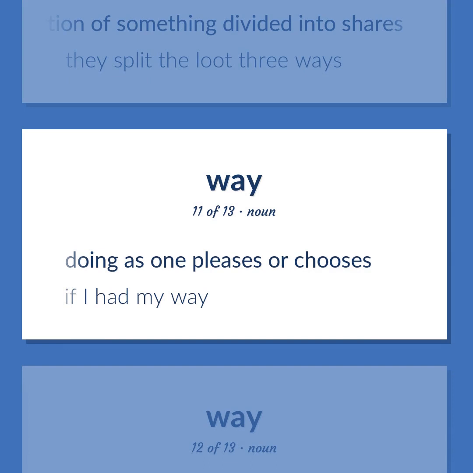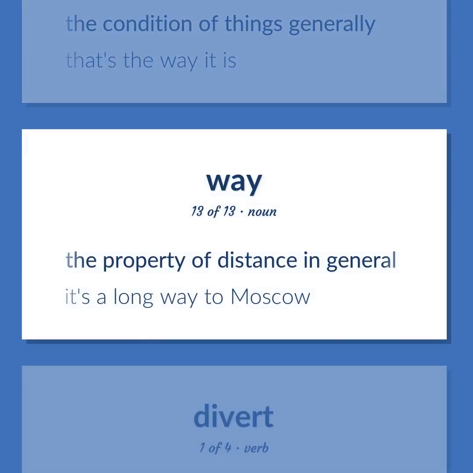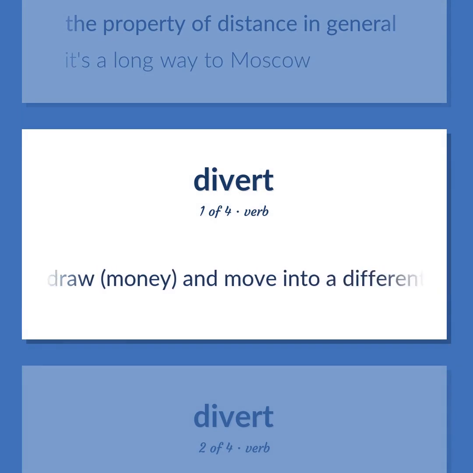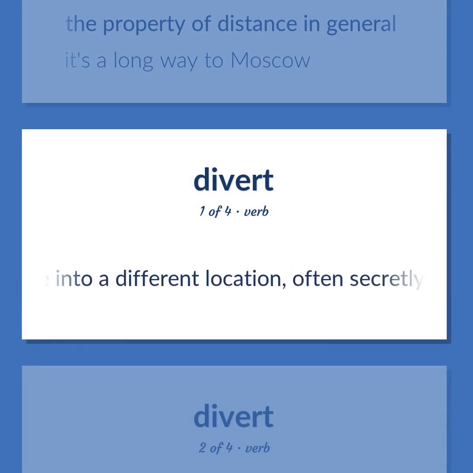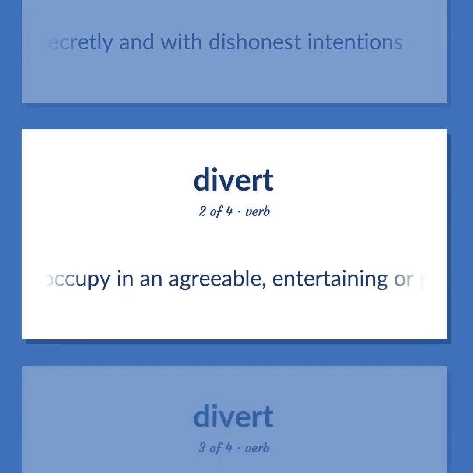If I had my way. The condition of things generally. That's the way it is. The property of distance in general. It's a long way to Moscow. Withdraw money, and move into a different location, often secretly and with dishonest intentions. Occupy in an agreeable, entertaining or pleasant fashion.